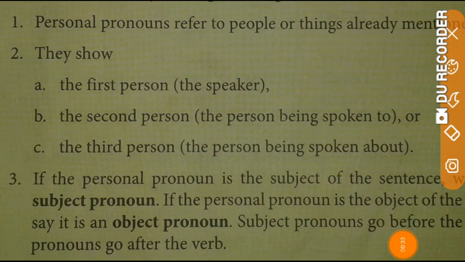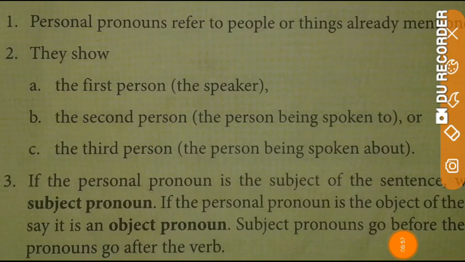The second person is the listener of the sentence, means the person who is being spoken to. For example, you are intelligent students. So who is listening to this? You are listening. So you is the second person pronoun.